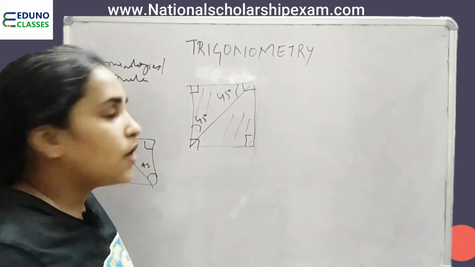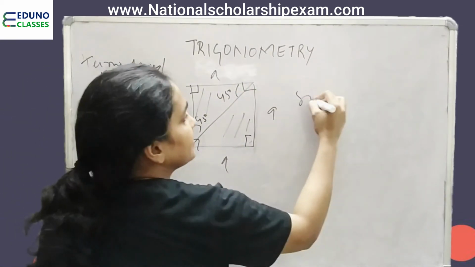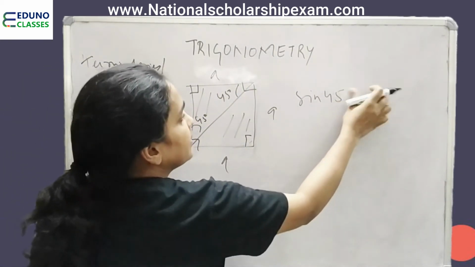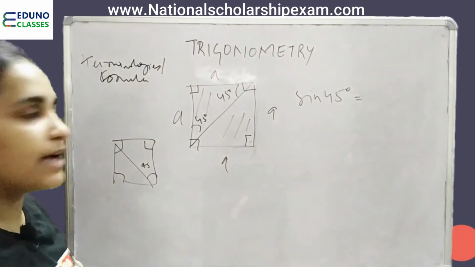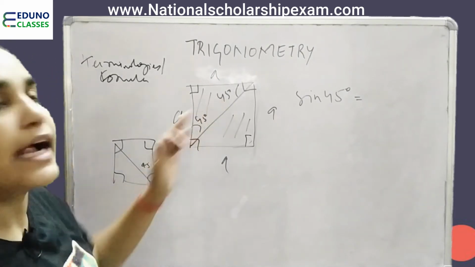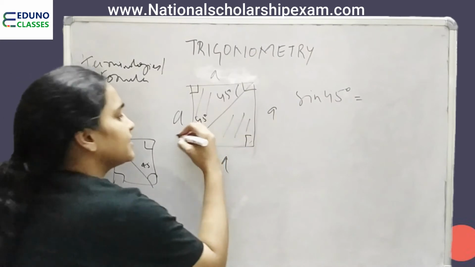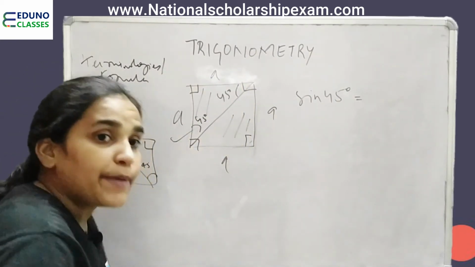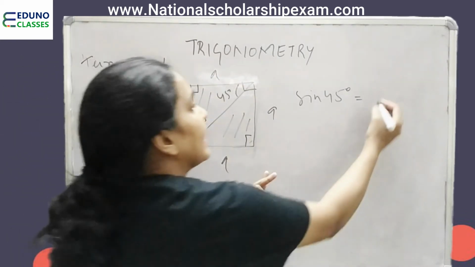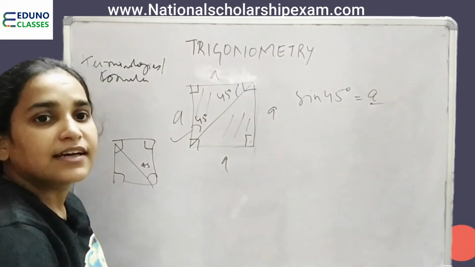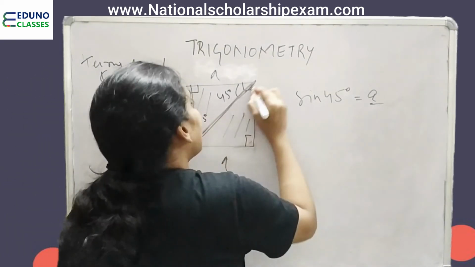All the sides of the square are the same, then sine 45 degree, you can take any of the 45s. If I had mentioned this or that, then you'd have to take accordingly, but for sine 45 let's take this one. Sine 45 is opposite of this 45, which is A, and how will you find the hypotenuse?